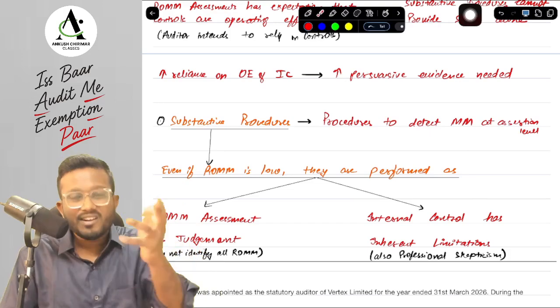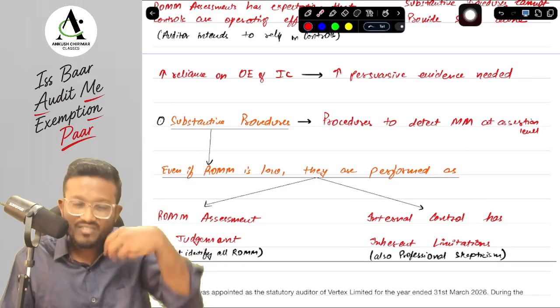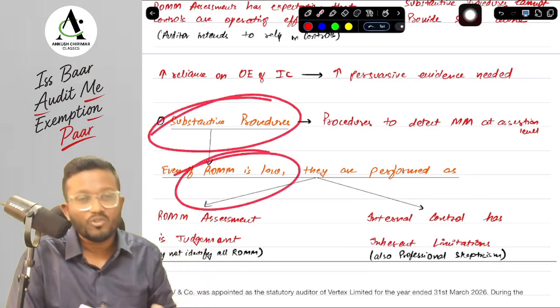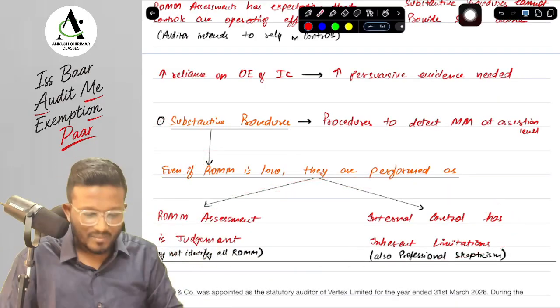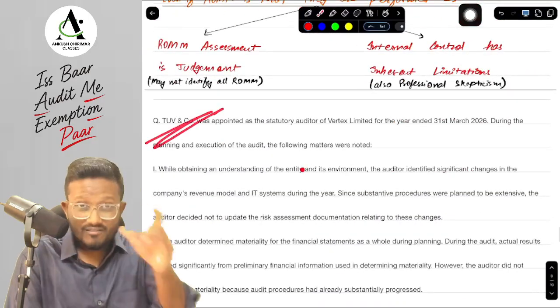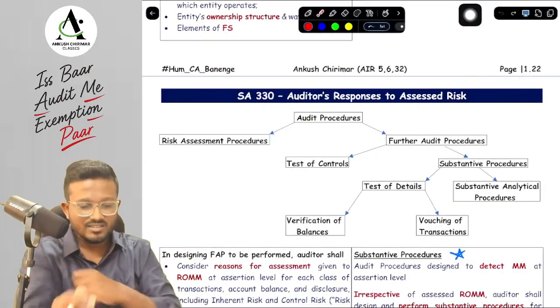And lastly, the third point is obviously the thing that we have discussed in SA 200, that to maintain professional skepticism, we will have to perform substantive procedures even if the RoMM is low. Okay, yes sir, these are the three reasons for performing substantive procedures even if the RoMM is low. Okay, yes sir. Lastly, I will ask an MCQ as well, so do wait till the last and let's discuss it from the concept book what we have studied till now.